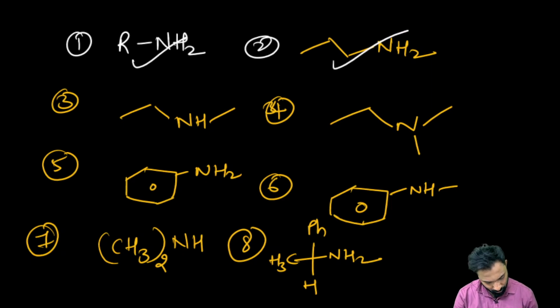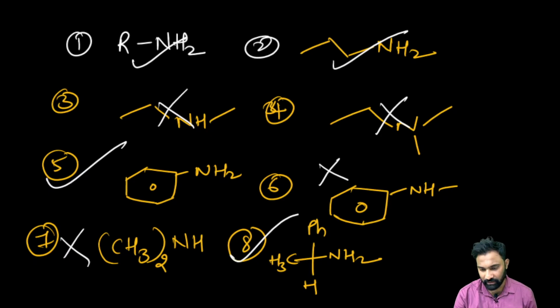One, okay. Two, okay. Three will not give. Four will not give. Five will give. Six will not give. Seven will not give. Eight will give. Right. Okay. Now, next one. I will write you some compounds, and you have to tell me whether each will give the carbylamine reaction or not.